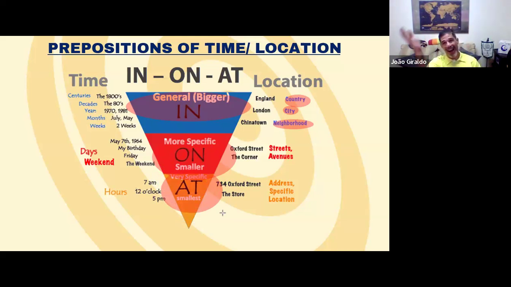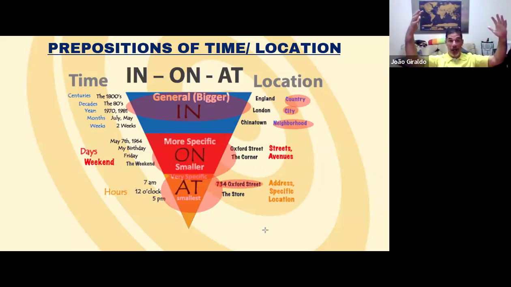And for addresses, for locations, for example, we use "at" when we have a complete address. For example, here at 734 Oxford Street. So you know the number and you know the location, it is precise. If you put it on your GPS, you arrive at the place. So yes, it is very specific. Okay, and that is the use of prepositions, guys, for time or for location.